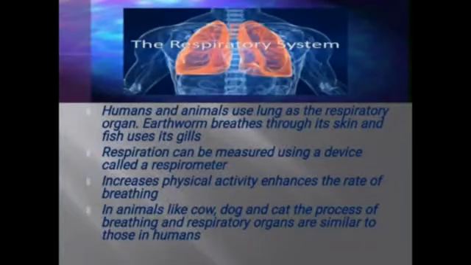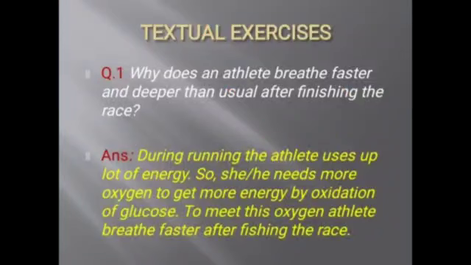In animals like cow, dog and cat, the process of breathing and respiratory organs are similar to those in humans. So in these animals also, the process of breathing and respiratory organs are similar. Respiratory organs like nose, nasal cavity, windpipe, lungs, all these organs are the same as in humans, and their respiration and breathing, everything is similar to humans.